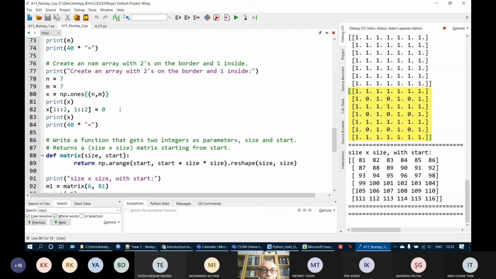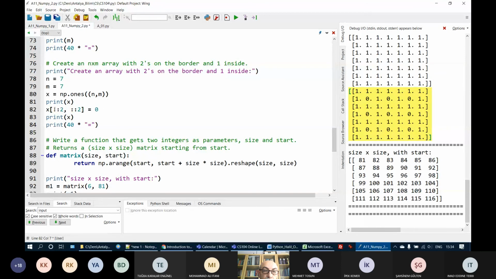Here 1, nothing, 2 takes all the odd numbered rows, 1, nothing, and 2 takes all odd numbered columns, and we put 0 there. In order to get even numbered rows and columns, what do? We just remove this 1, or we just put 0.